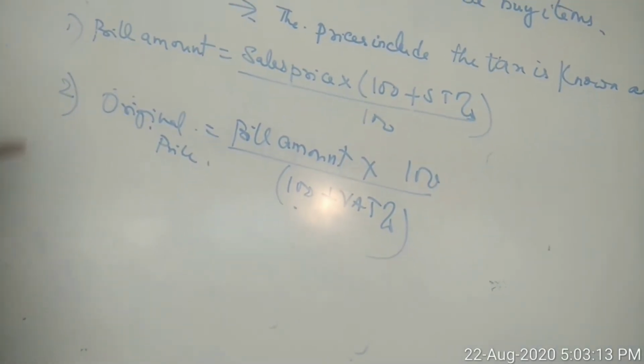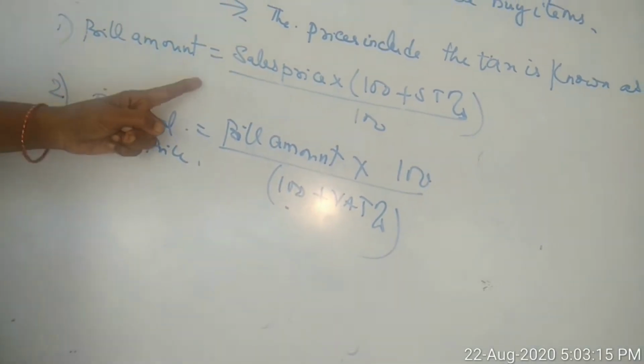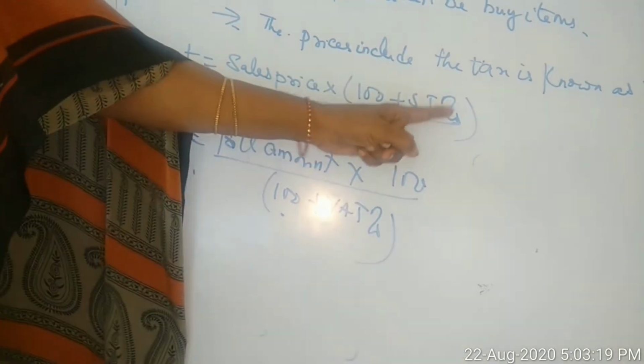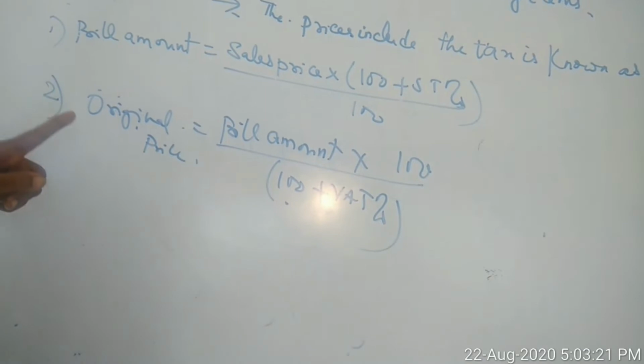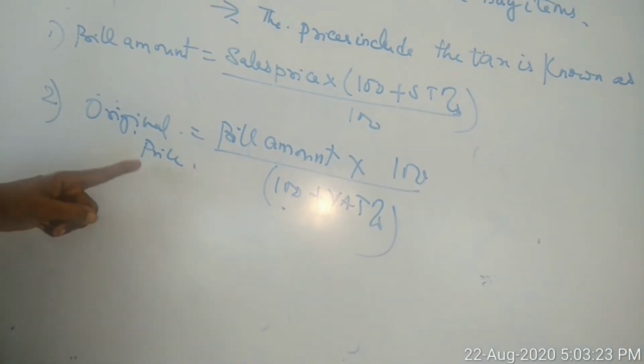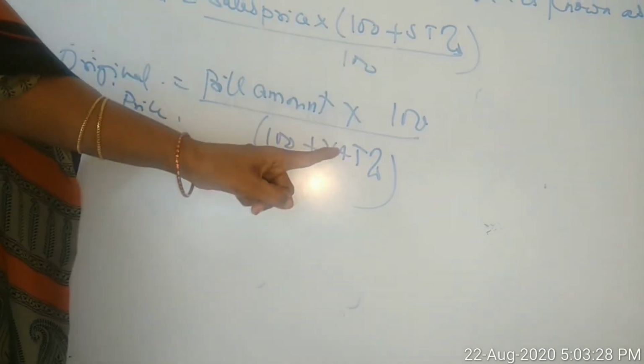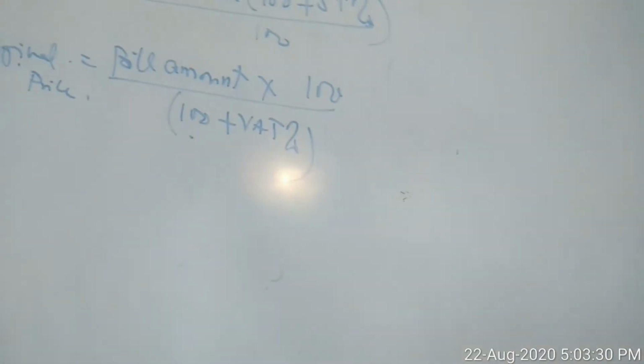Only two formulas, children. Bill amount is equal to sales price into 100 plus ST% by 100, and the original price is equal to bill amount into 100 divided by 100 plus VAT percent.